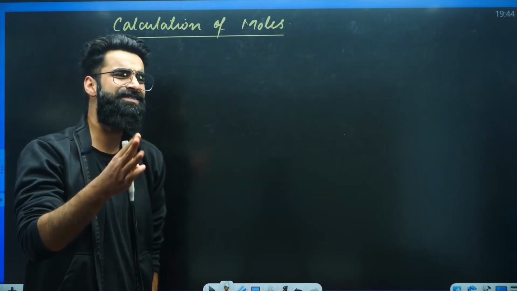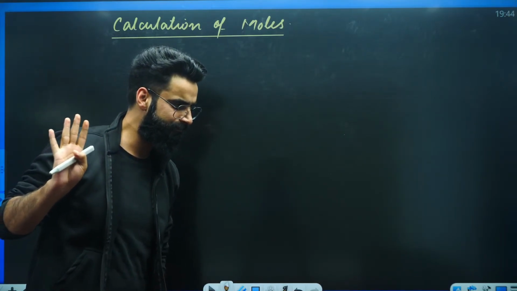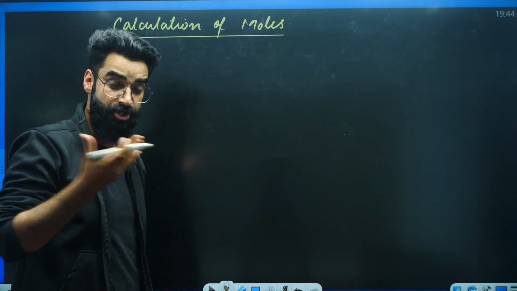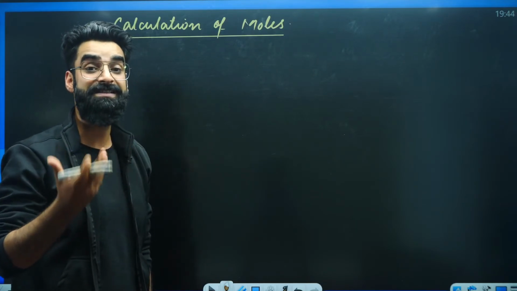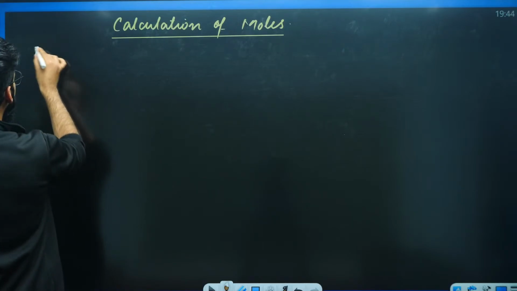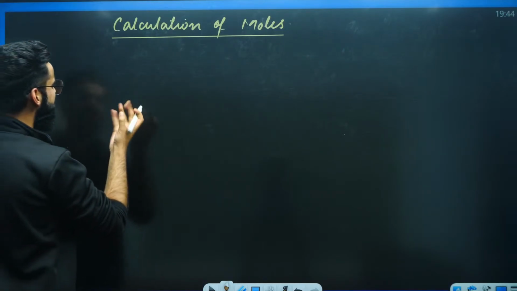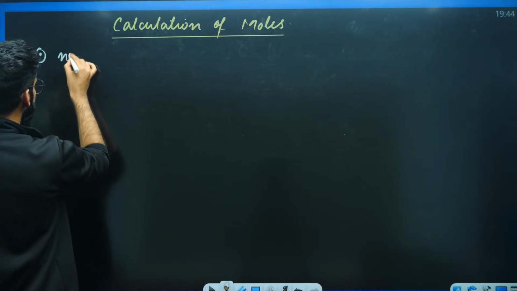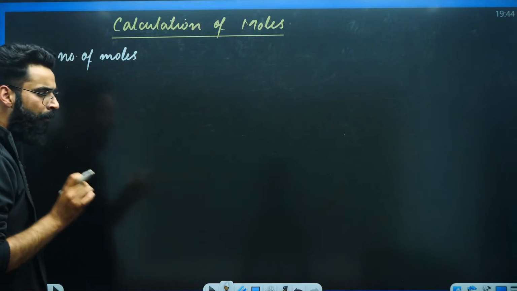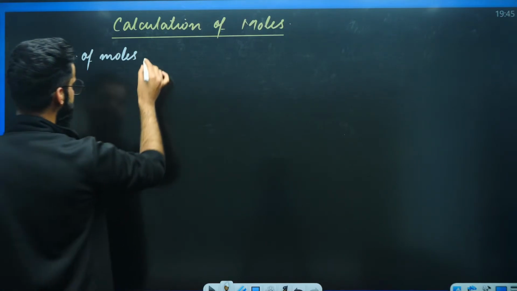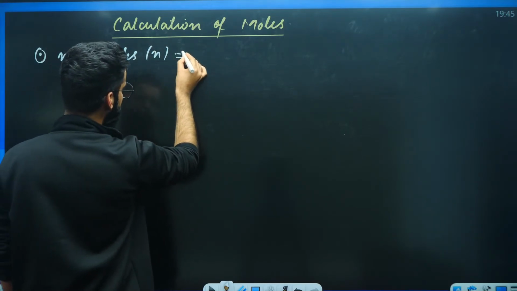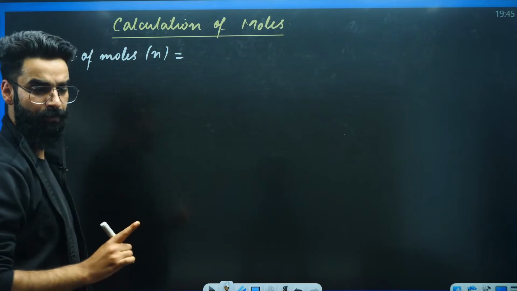There are some 3 results which I would want you guys to remember directly. Later on, I'll show you from where those results actually come, right? Number 1, how do we calculate number of moles of a substance? Calculation of moles. Number of moles of any substance is represented by, first of all, N. And how do we calculate it? The first formula, which you guys are going to remember from now onwards, what is that?